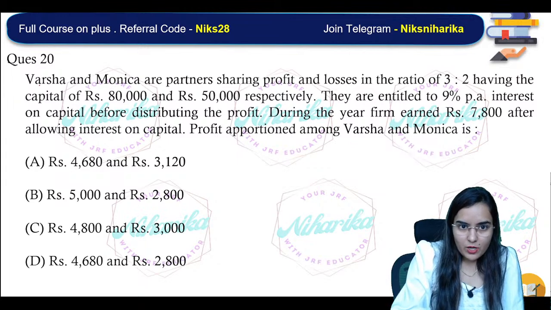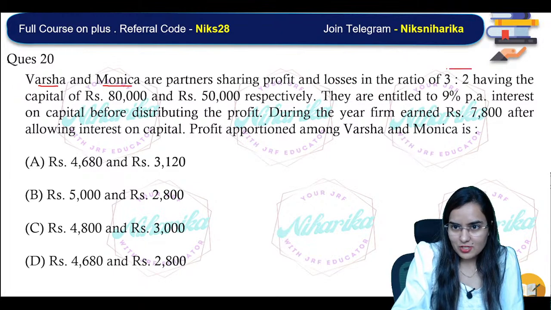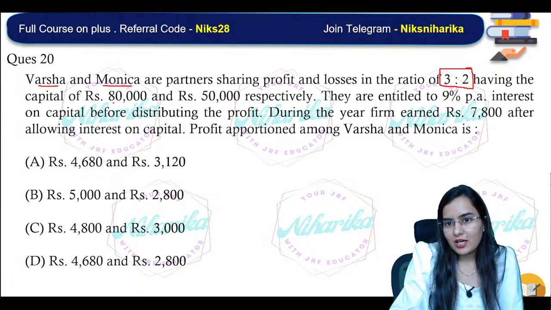Varsha and Monica are partners sharing profits and losses in the ratio of 3 is to 2, having capital of 80,000 and 50,000 respectively, and they are entitled to 9% interest on capital before distributing the profit. During the year, the firm earned 7,800 after allowing the interest on capital.